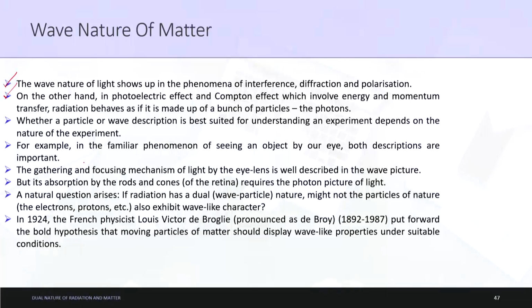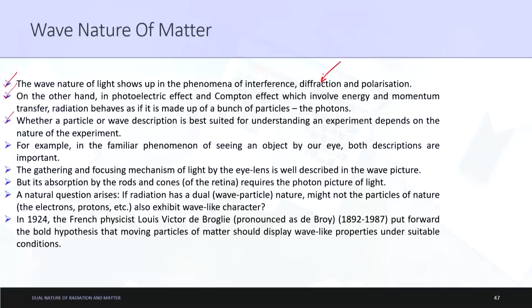Let's move on. Whether a particle or wave description is best suited for understanding an experiment depends on the nature of the experiment, which is quite evident. If you want to understand polarization, the Descartes theory cannot explain it. By any theory apart from the wave nature of light, we cannot understand diffraction. By any theory apart from the wave theory, we cannot understand interference. So depending on the nature of the experiment, we have to switch between the Descartes theory and the wave theory.